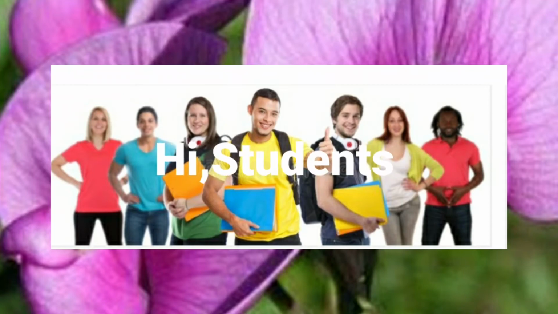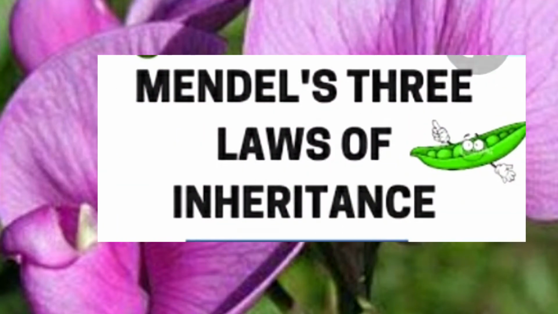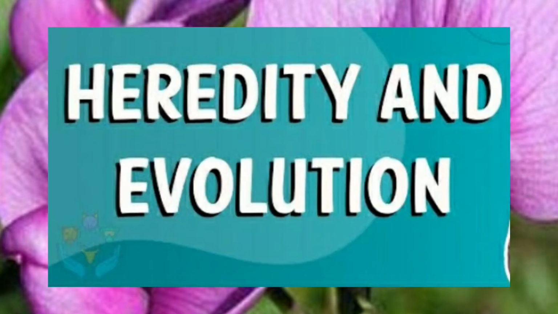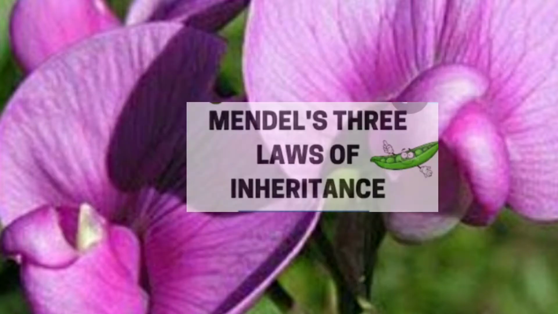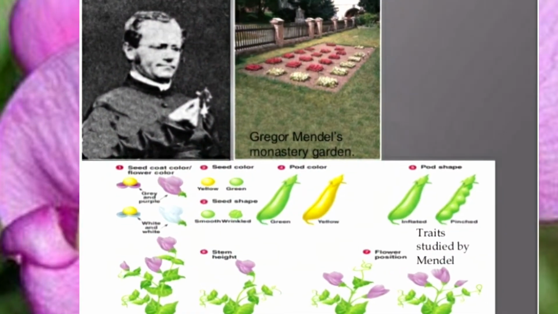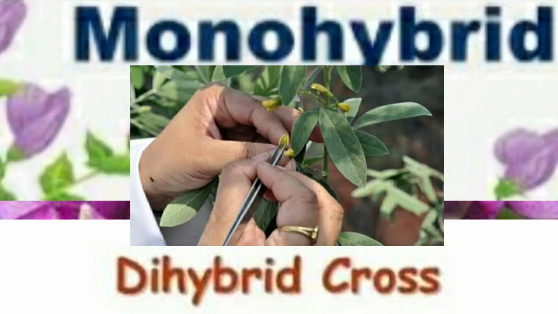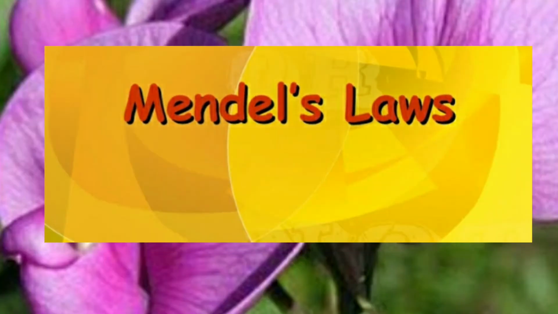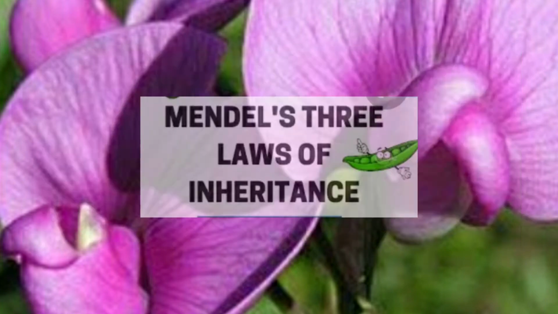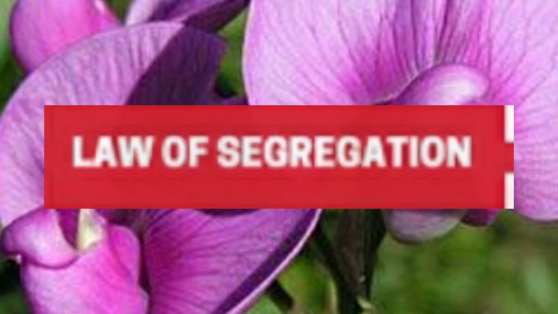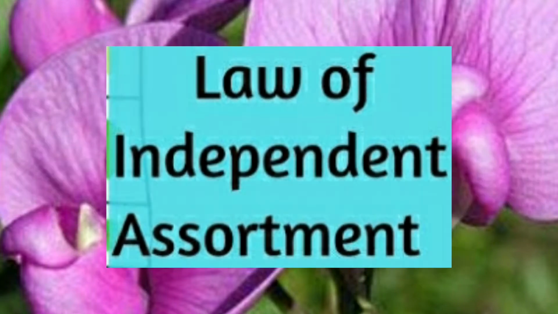Hi students, in this video we shall learn about Mendel's laws of inheritance from the lesson Heredity and Evolution. The law of inheritance was proposed by Gregor Mendel after conducting experiments on pea plants for 7 years. The two experiments, that is monohybrid and dihybrid cross, led to the formulation of Mendel's laws known as laws of inheritance, that is law of dominance, law of segregation, law of independent assortment.